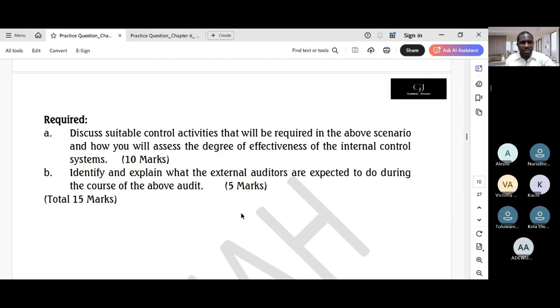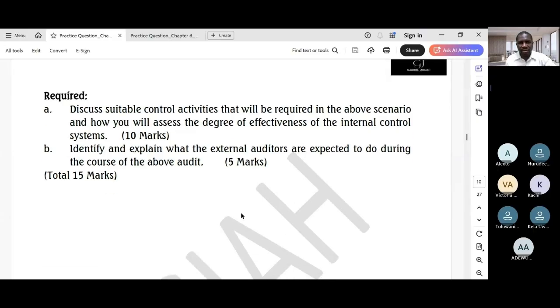Required. A. Discuss suitable control activities that would be required in the above scenario and how you assess the degree of effectiveness of the internal control systems. 10 marks. B. Identify and explain what the external auditors are expected to do during the course of the above audit. 5 marks. So we have a total of 15 marks.